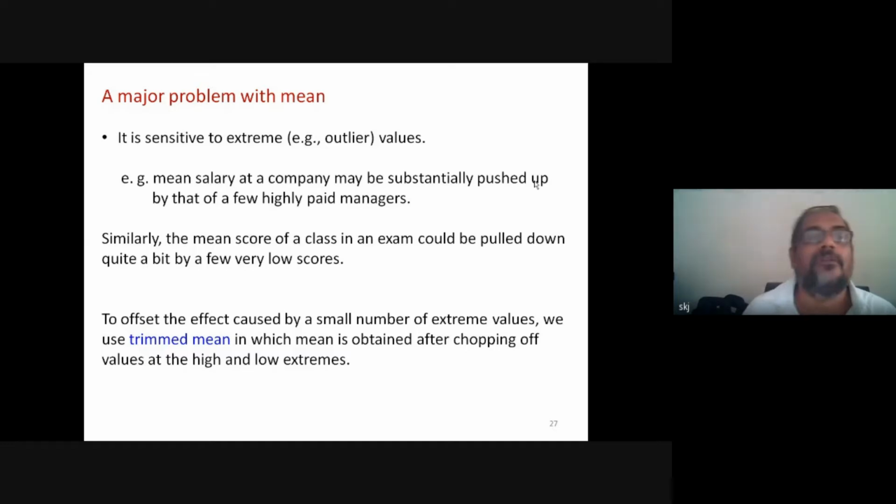Those values we call extreme values. So we say the mean is sensitive to extreme values. And if we have to compute, it is generally suggested those values may be kept out. Then we compute the mean, and that mean we define as the trimmed mean.